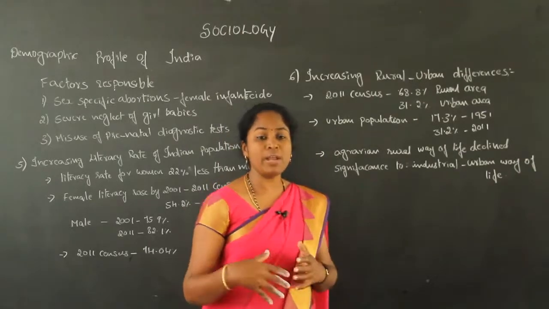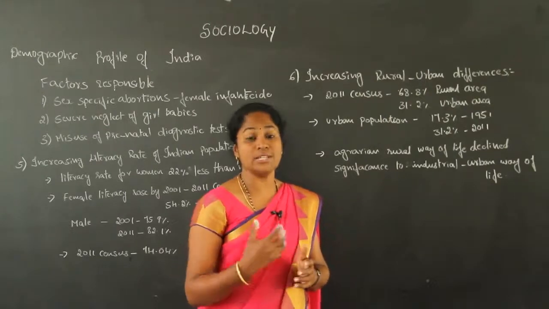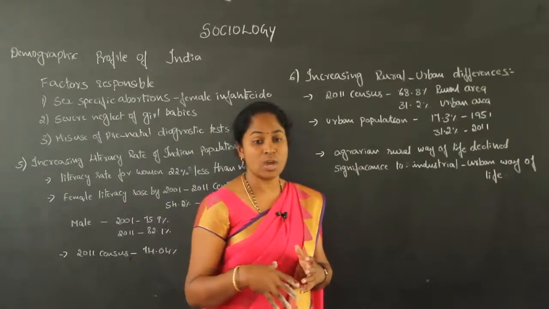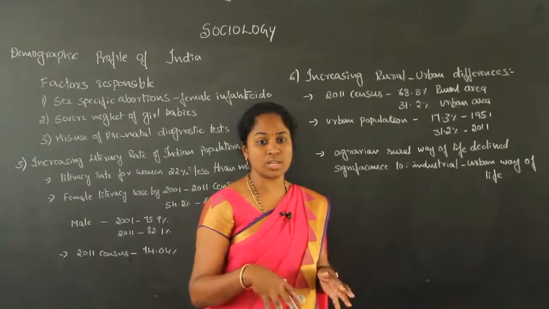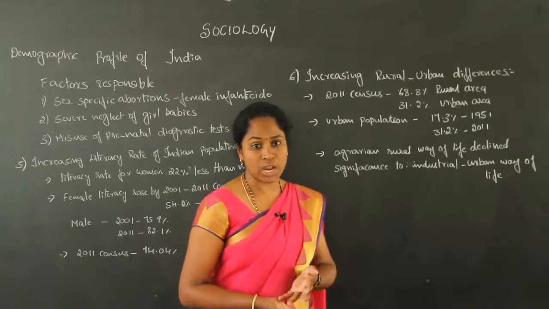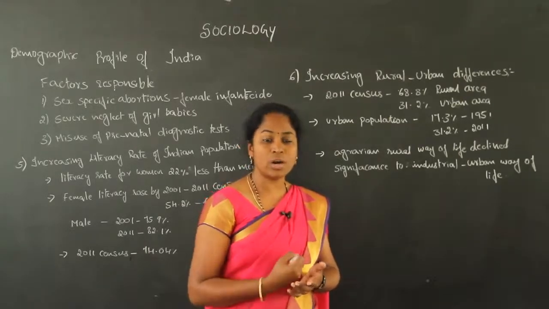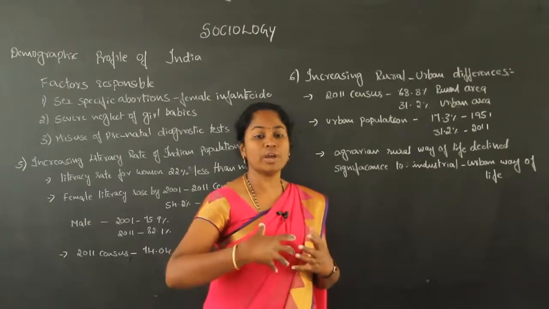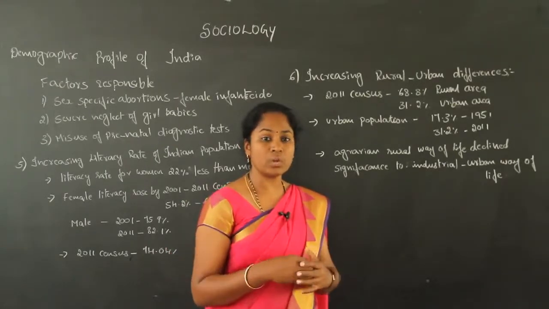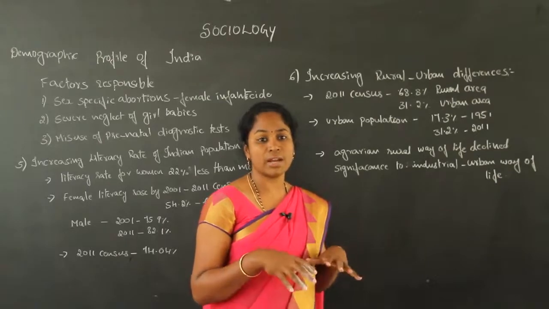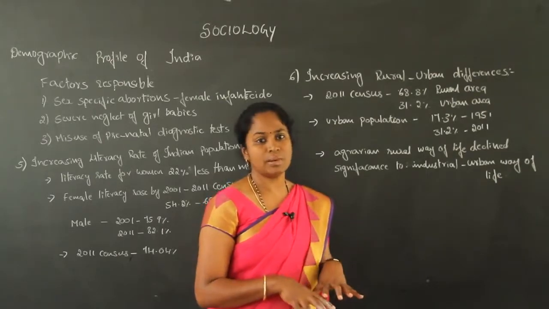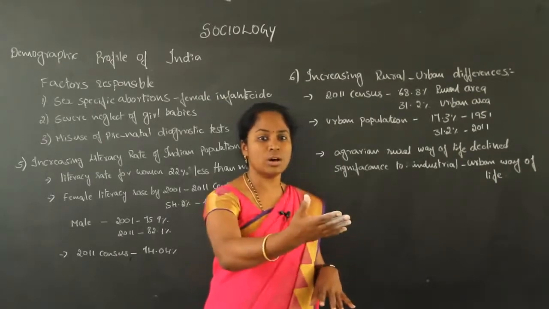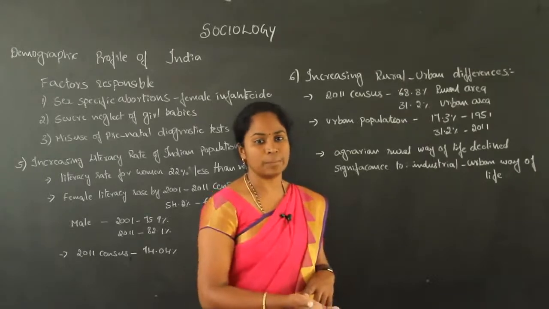Because of the development in urban areas, the industries introduced because of urbanization and modernization. Indian society has changed and people have been attracted to urban life. So people started migrating and taking up residence in urban areas, and the urban population started increasing.